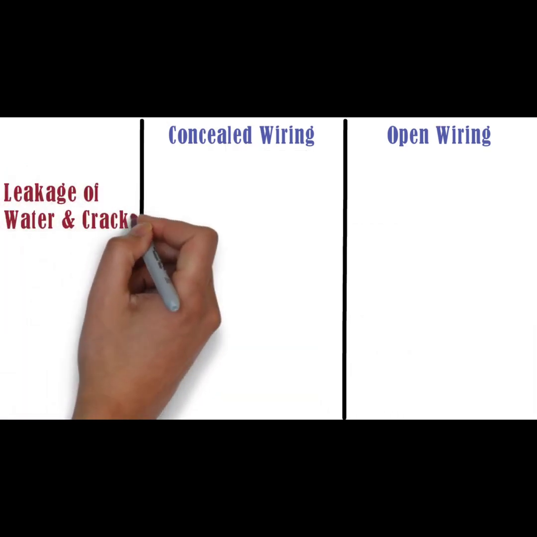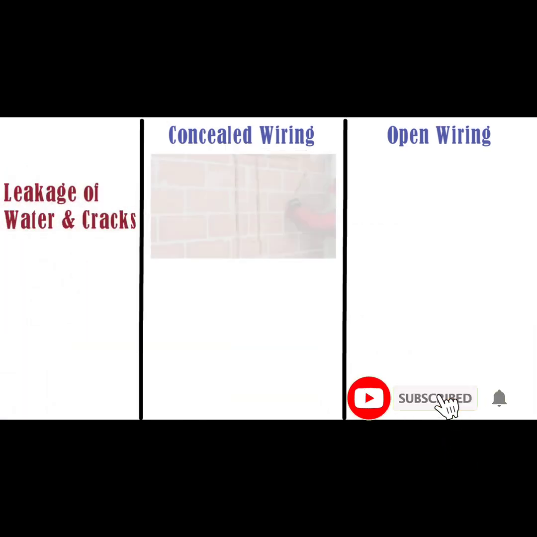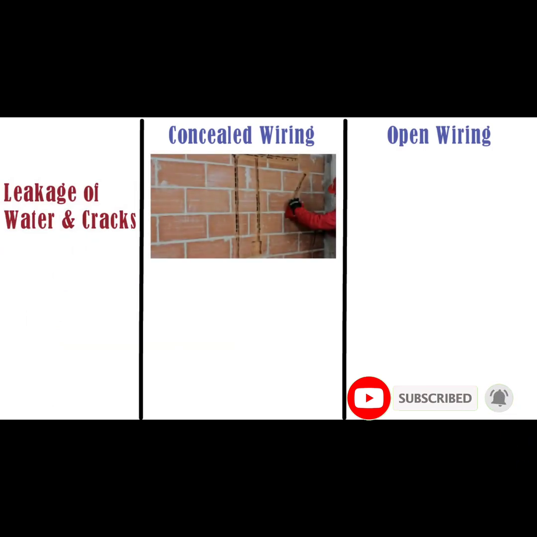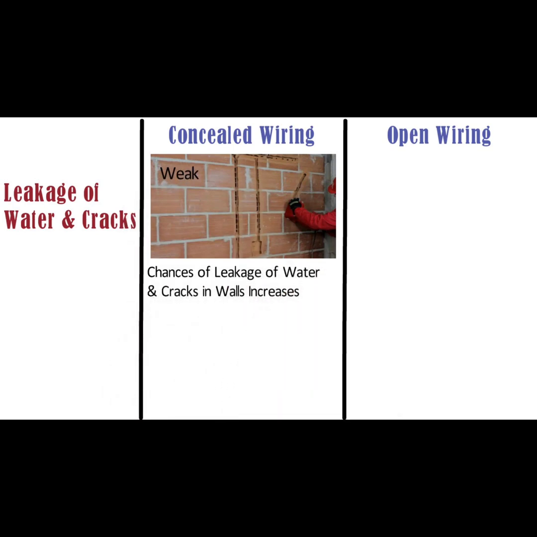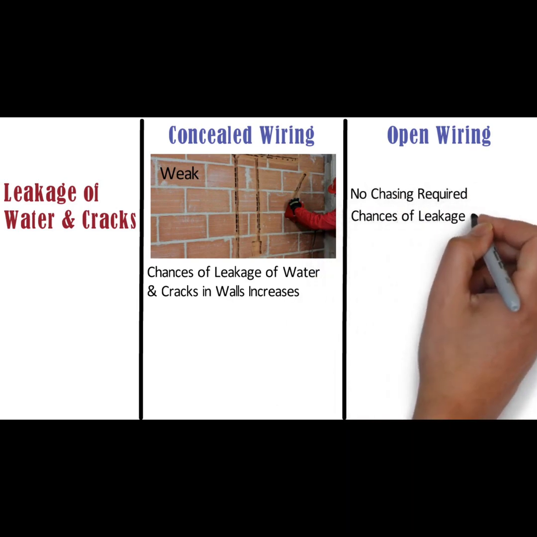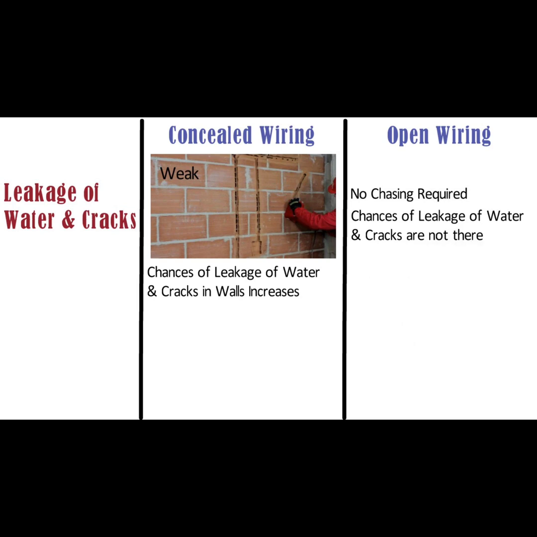Leakage of water and cracks. For concealed wiring, walls are cut and chases are made, which makes the walls weak or poor. So the chances of leakage of water and cracks in walls also increase. Whereas in case of open wiring, there is no need for any chasing work. So chances of leakage of water and cracks are not there.